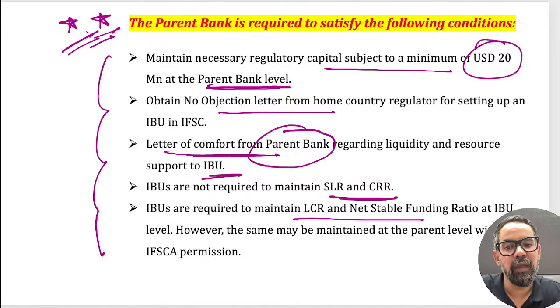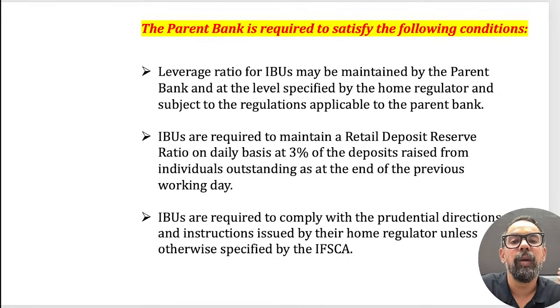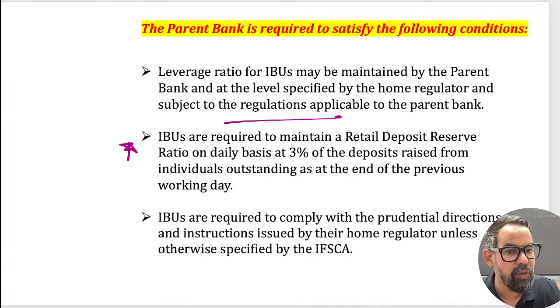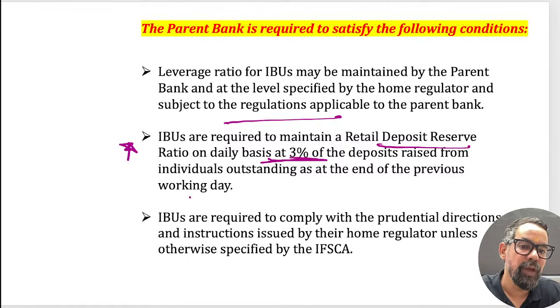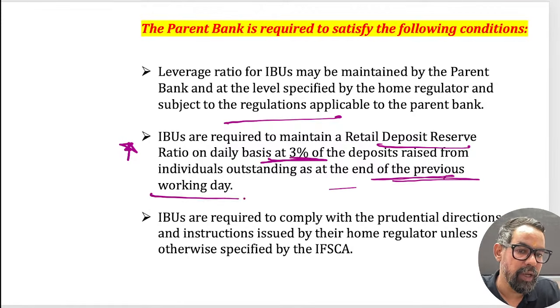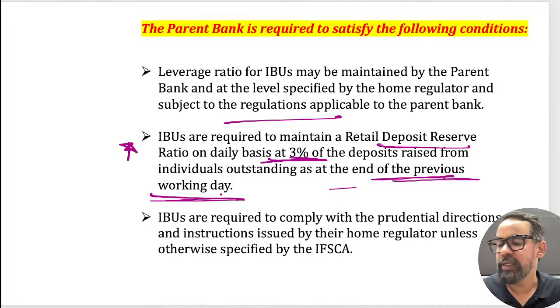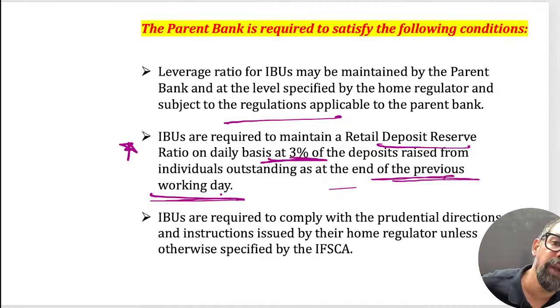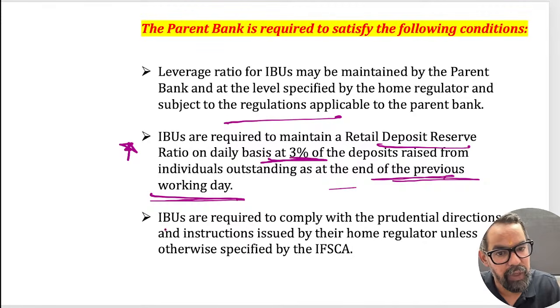NSFR and LCR, they need to maintain at IBU level, but it can be maintained at the parent bank level after the approvals. Similarly for leverage ratio also. Additionally, IBU is required to maintain a retail deposit ratio of 3% of their previous working day, right? So they do not have to maintain CRR and SLR, but they do have to maintain one additional ratio that is called the retail deposit reserve ratio, right?